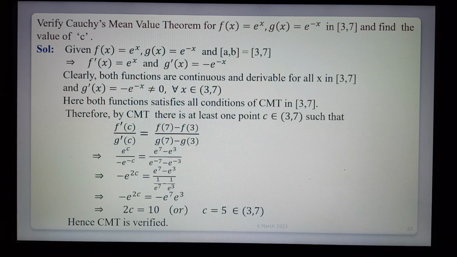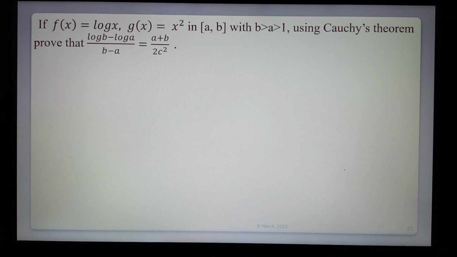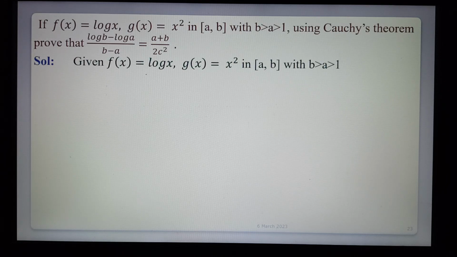So next one. If f of x is equal to log x, g of x is equal to x square in the interval a comma b with b greater than a greater than 1, using Cauchy's theorem prove that log b minus log a by b minus a is equal to 2 by a plus b. So given functions f of x is equal to log x, g of x is equal to x square. f dash of x is equal to 1 by x, g dash of x is equal to 2x.